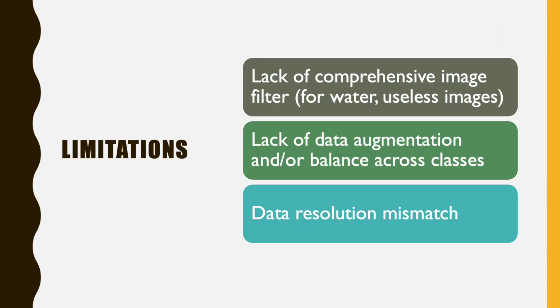There were limitations in our study, such as the lack of a comprehensive image filter. So in the resulting dataset, there were still water images and useless images left in, like blank images. There was a lack of data augmentation and balance across classes, and satellite images were not at the county level, while the urban and rural labels were. This could create extreme bias in the results, as well as in the essential task we have the model learn.